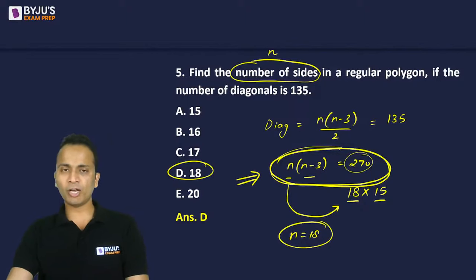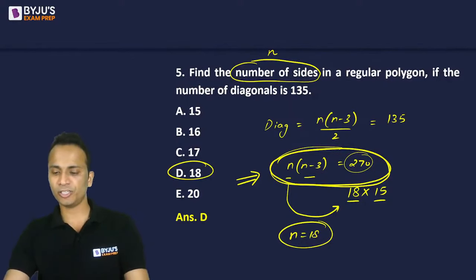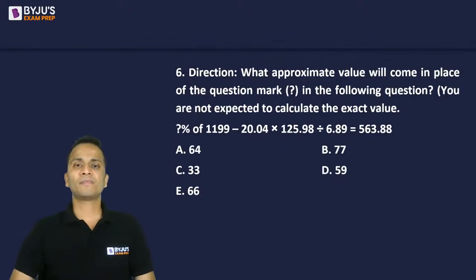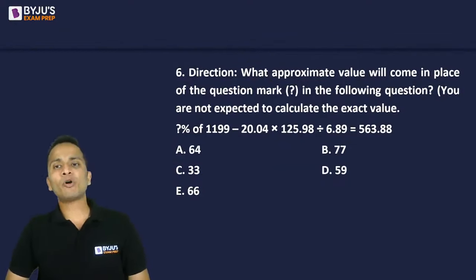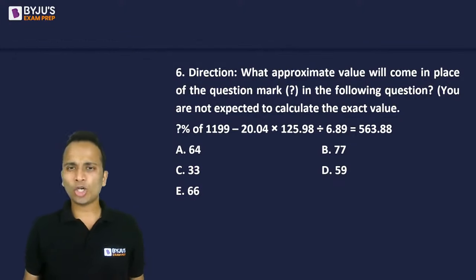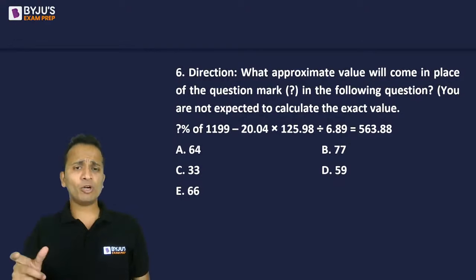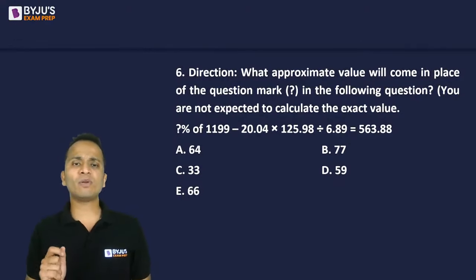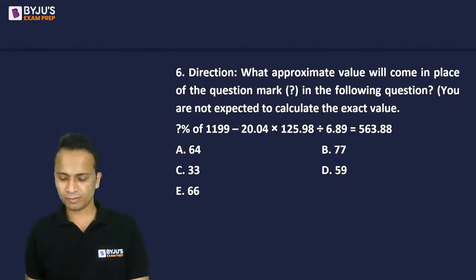Let's move on and look at question number 6 once you have all liked the session. Question number 6. What approximate value will come in place of the question mark in the following question? Try not to calculate the exact value. You can calculate the exact value, but it will be difficult for you to do that. So I want the approximate value that will come in place of the question mark.